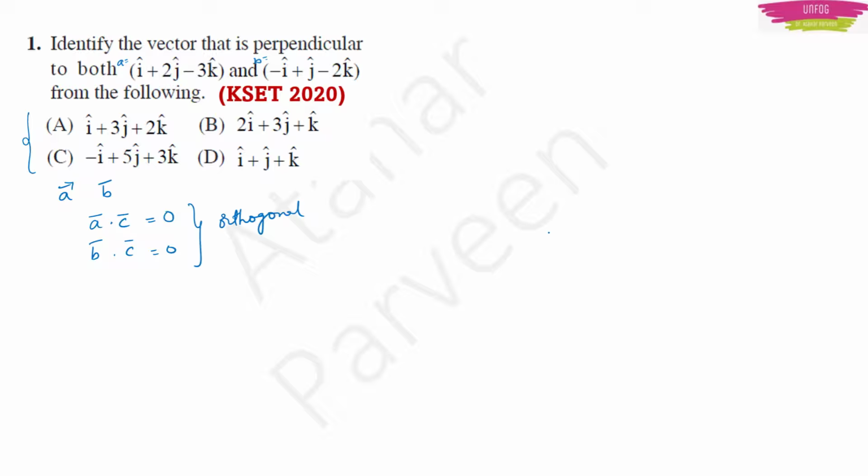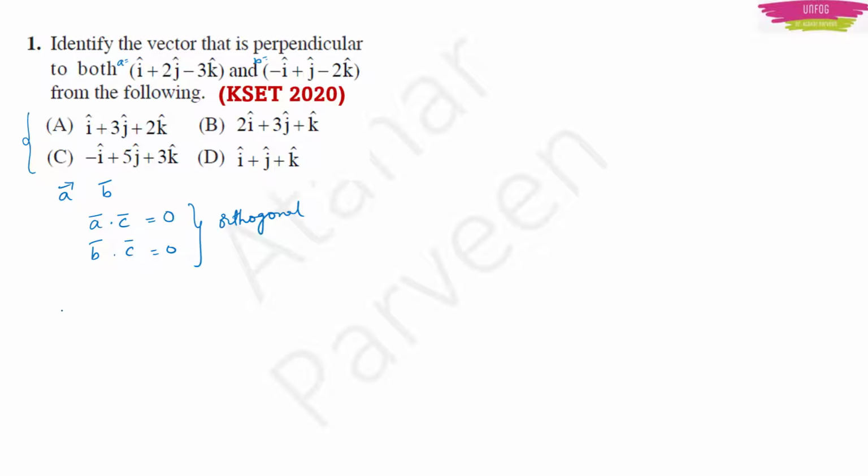For that, what you do, you start from option A. Take the vector in option A and do the dot product with vector A in the question. If you are getting the answer 0, then you proceed for vector B dot C again. Then also you should get answer 0. Then you say that the third vector is orthogonal to the given two vectors. Okay, now start from option A.